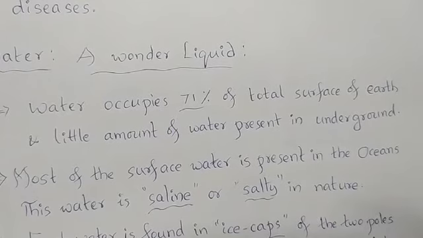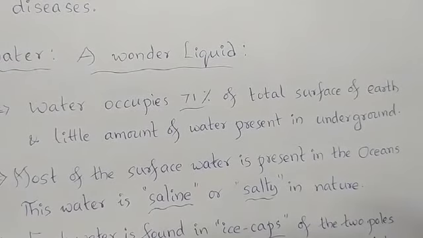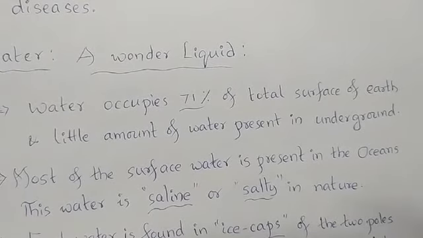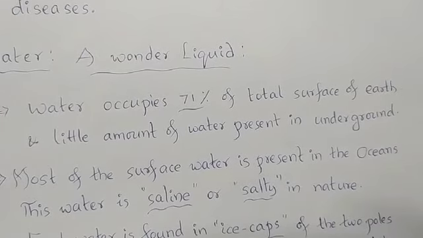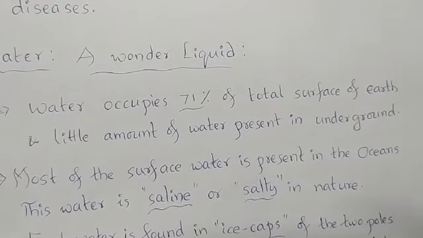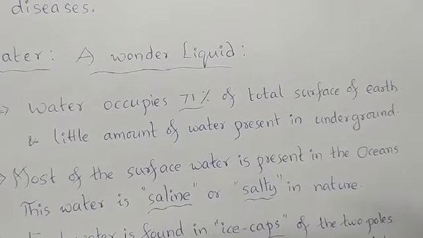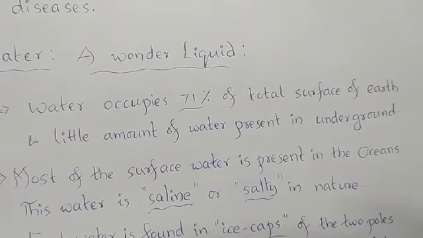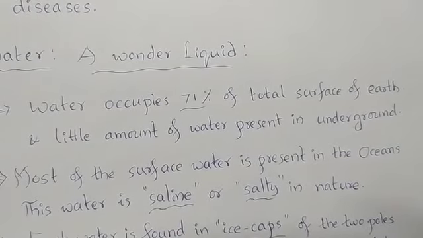Your cells will be vomiting out their water, because whenever a cell is placed in a hypertonic solution, exosmosis takes place. The water present inside the cell will come out. That is like vomiting, right? The cell will get dehydrated. So we cannot drink oceanic water because it is saline, salty, hypertonic in nature, as per our first chapter, fundamental unit of life, right?